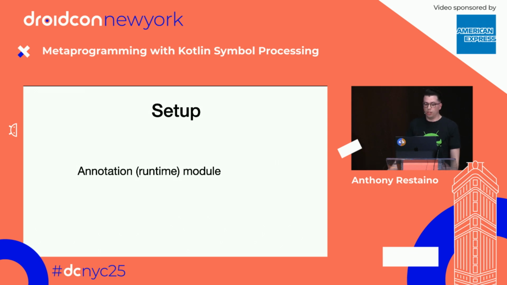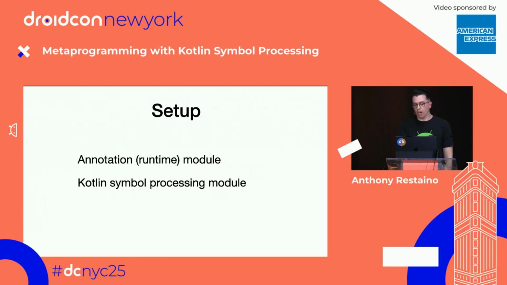So to set up KSP, we have to set up 2 modules. We're going to have an annotation module that is our runtime module. Really, it's included in our code. That's the tag that we had attached to our class. And we're going to have a Kotlin Symbol Processing module, which is going to be doing all the code generating. It's going to be hooked into the compilation process, and it's going to be operating on our code and looking over it.